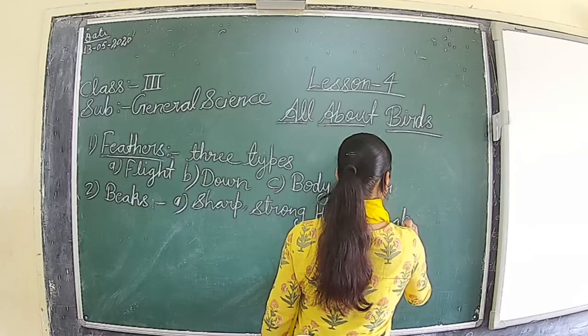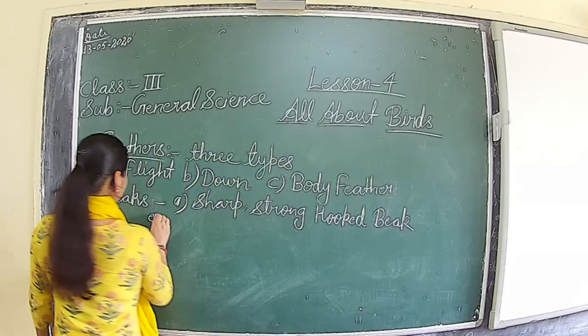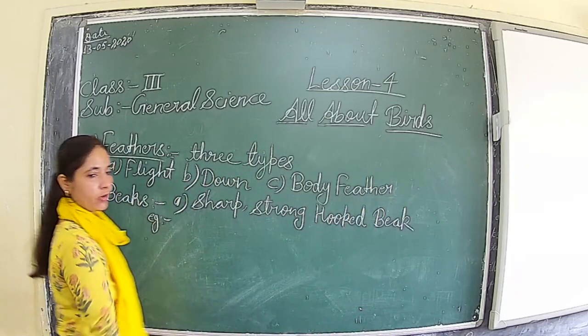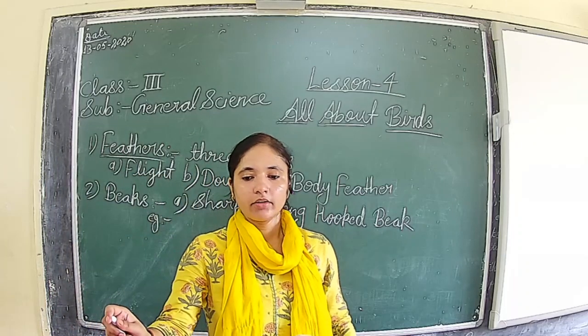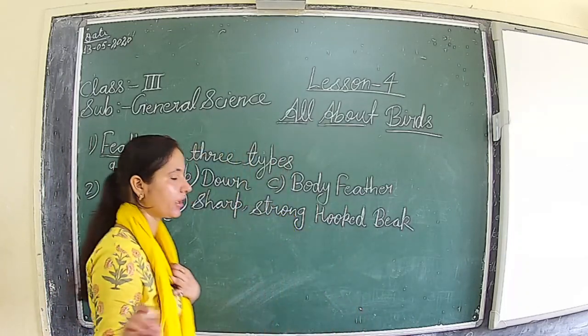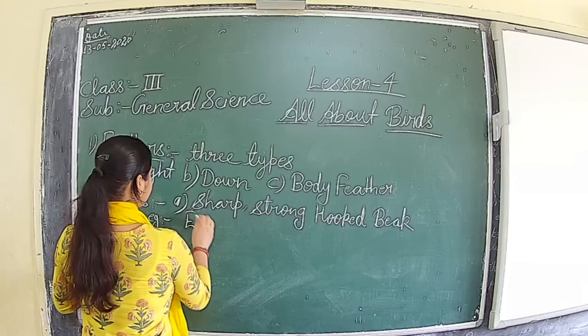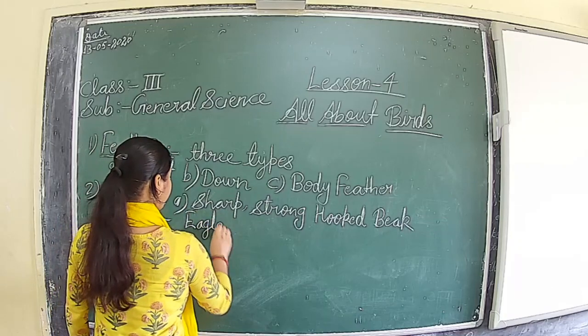Examples we have seen are eagle and vulture. Eagle and vulture are the examples of this kind of bird.